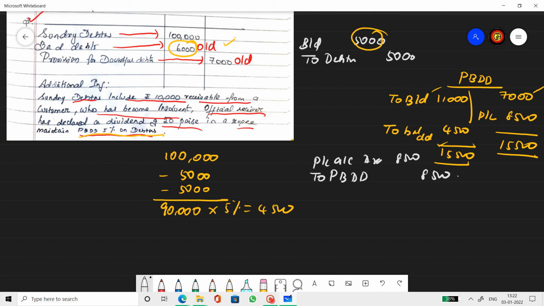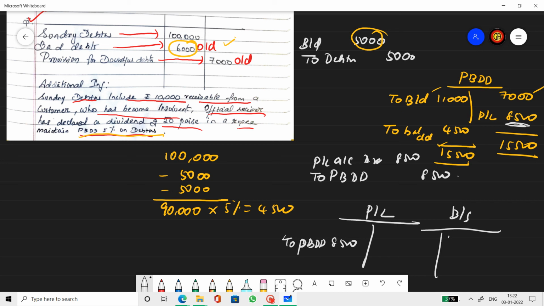Now let's see what happens in the profit and loss account. Well, this amount will come. What else will come? This amount, 8,500, will come as provision. Remember, no need to record bad debts here because bad debts go directly into the provision account. Only when provision is not maintained will bad debts go to the profit and loss account. So no bad debts. Only this provision for bad and doubtful debts will come. Now, what is the effect in the balance sheet? This is a point to be noted. Balance sheet. Debtors. How much is the debtors? 1 lakh rupees.